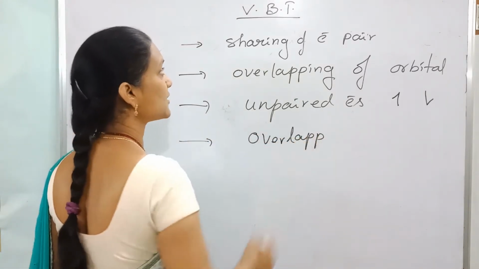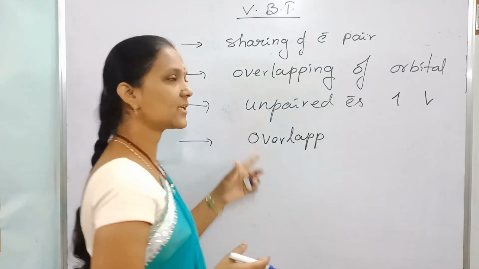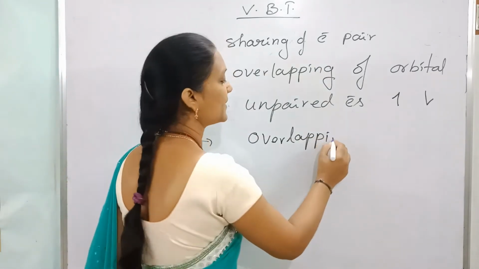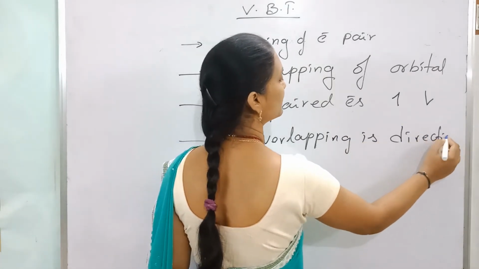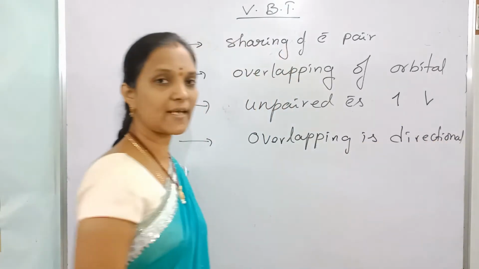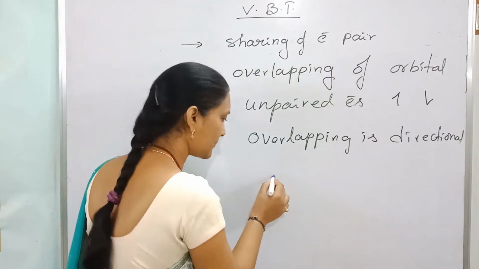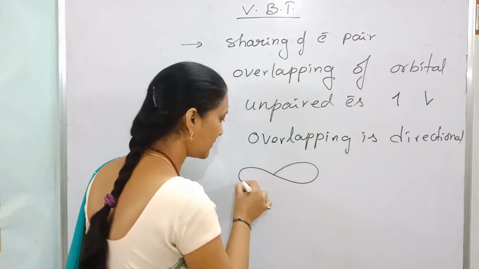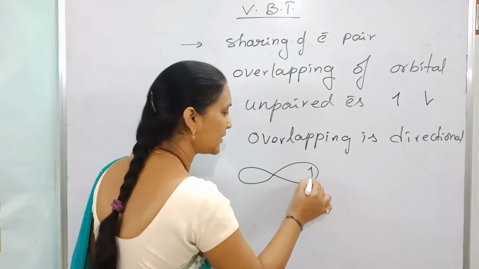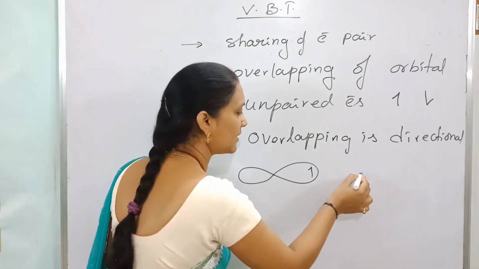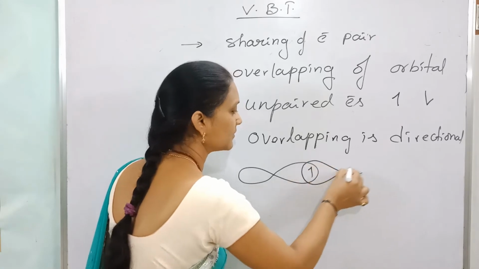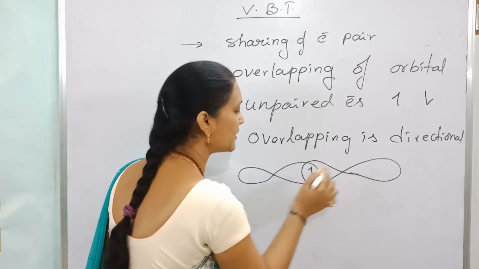What are the postulates of VB theory? What are the correct statements? Overlapping is directional. For example, one p orbital with an unpaired electron, upward spin, and another p orbital with an unpaired electron of opposite spin are involved in overlapping.